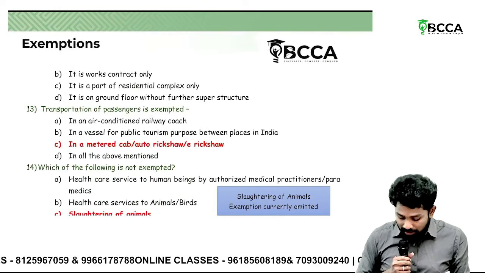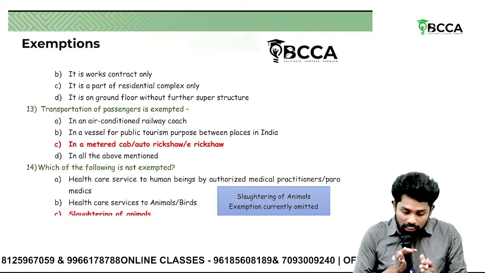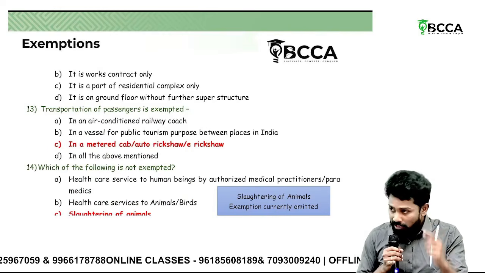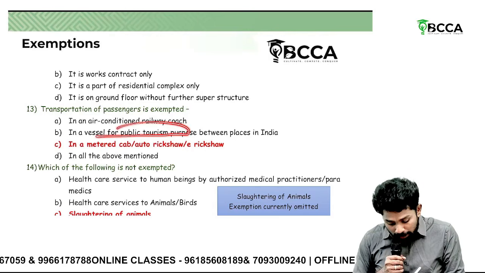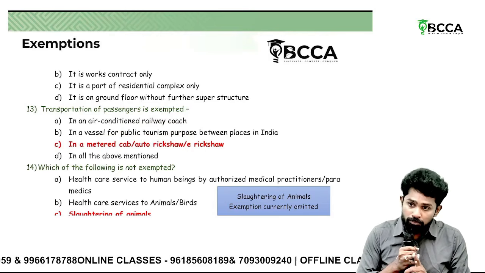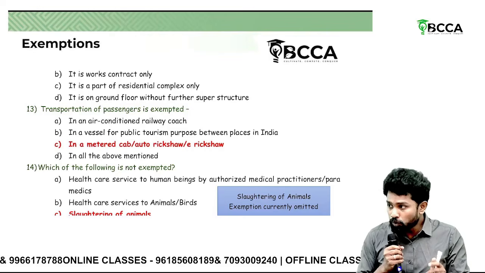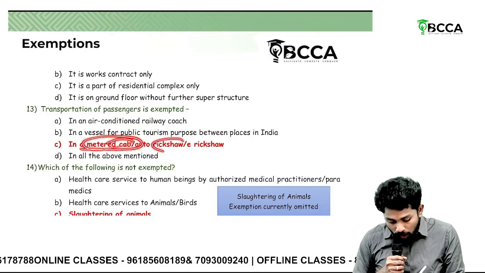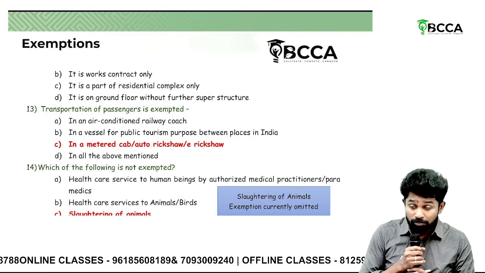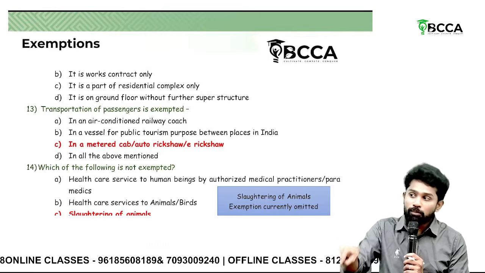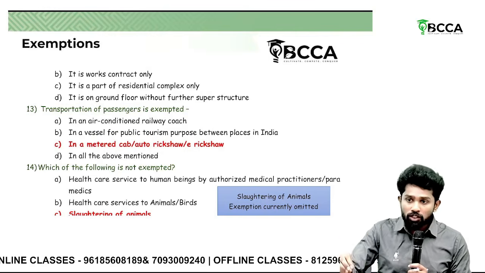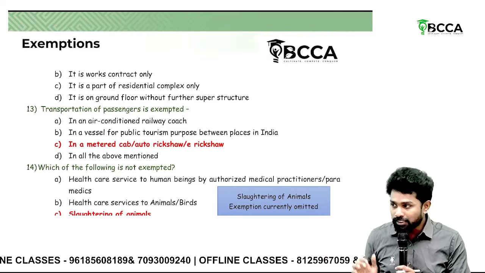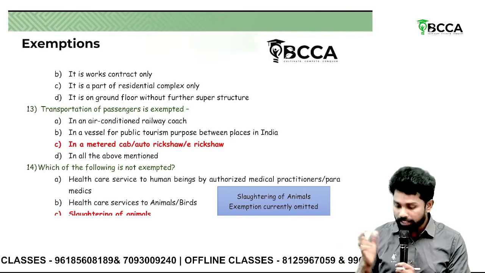Transportation of passengers is exempted in AC coach. Sir, transportation of passengers through AC coach is taxable, only railways. Vessel for public tourism. Vessel, actually inland waterways, is exempted, but it should be other than tourism. Here it is tourism. That's why taxable. In a metered cab, auto rickshaw, cab and auto rickshaw are exempted, sir. But remember, if it is through an e-commerce operator, taxable. The same auto, if you book through Rapido, Ola, Uber, taxable. Normally, if you hire it directly, then it is exempted.